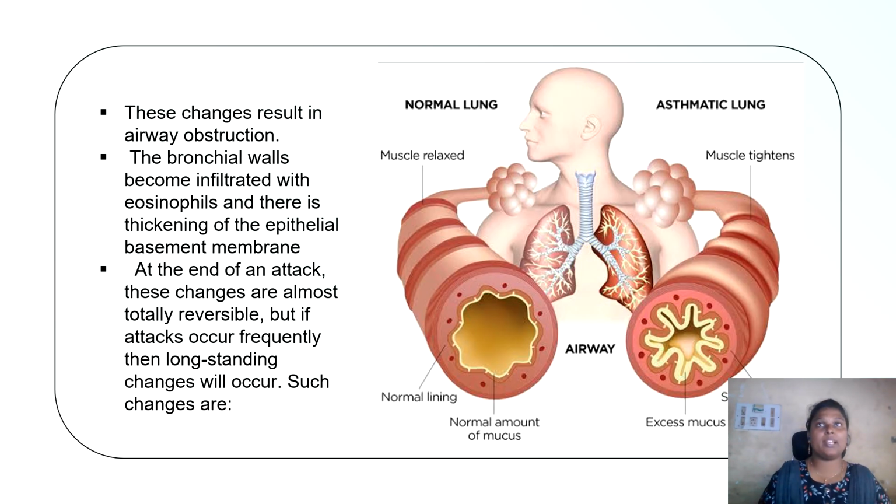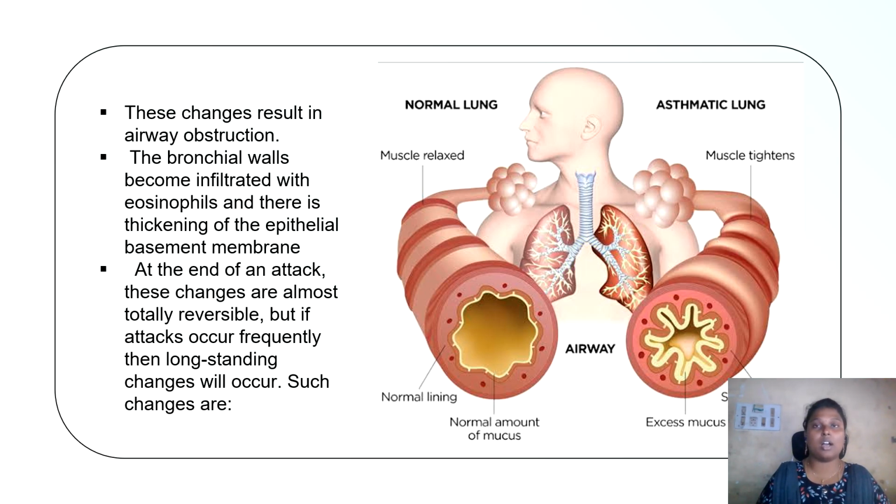On the microscopic level, the bronchial walls become infiltrated with inflammatory cells, particularly eosinophils, which play a major role in maintaining the airway inflammation. Over time, there will be thickening of the epithelial basement membrane, a key histological feature of asthma. However, at the end of the attack, these changes are completely reversible, especially with prompt assessment and treatment.